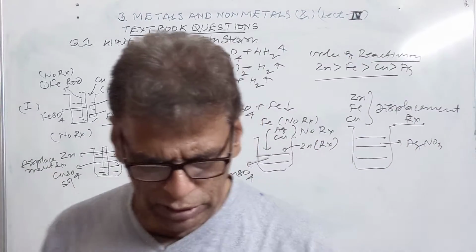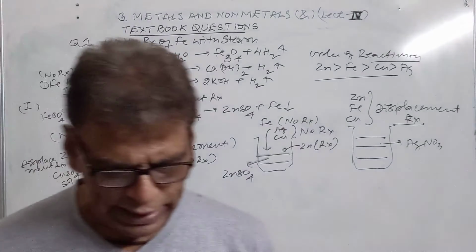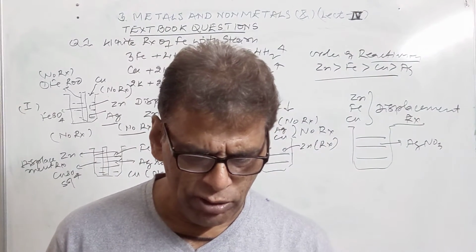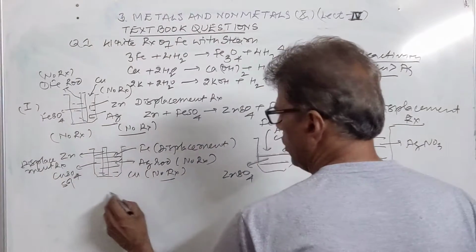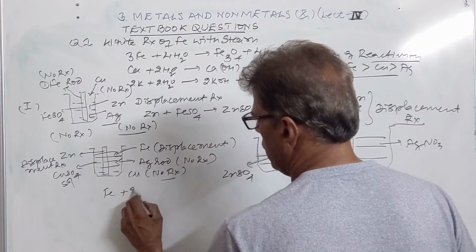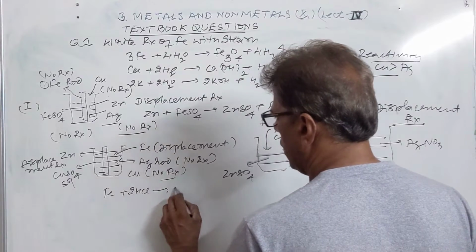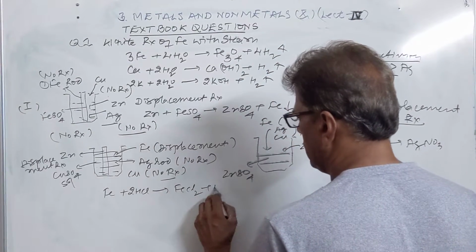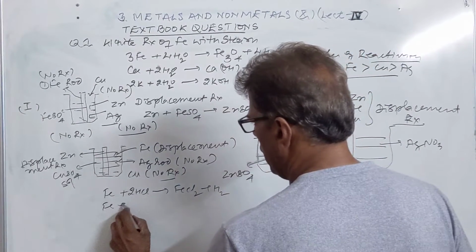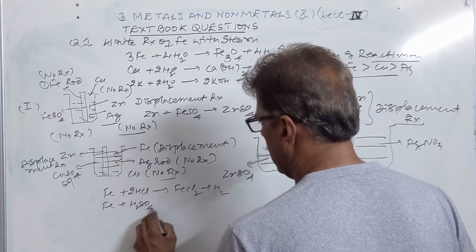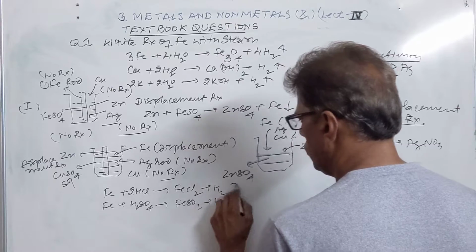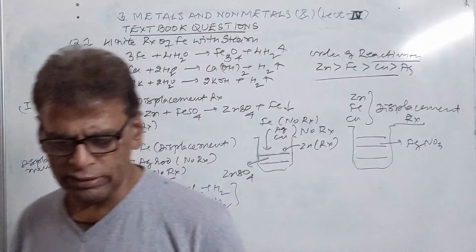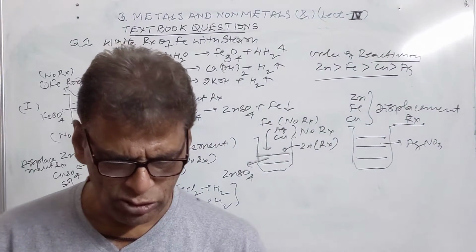So this is our question number 4. Which gas is produced when dilute hydrochloric acid reacts with iron or dilute sulfuric acid? Both of the reactions are the same. We treat iron with HCl, we get FeCl2 plus hydrogen gas. If we treat iron with sulfuric acid, again we get FeSO4 plus hydrogen gas. So hydrogen gas is produced by the reaction of iron with HCl or H2SO4.